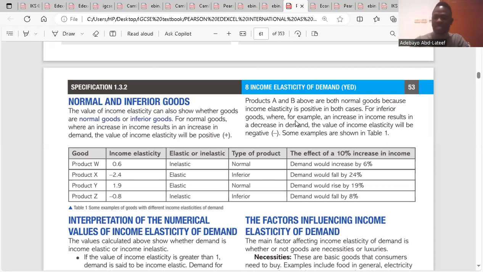So YED is percentage change in quantity demanded over percentage change in the level of income. Here we're talking about the type of goods we are able to buy when our level of income increases, normal goods. The type of goods we stop buying if our level of income increases, inferior goods. I think that is clear.